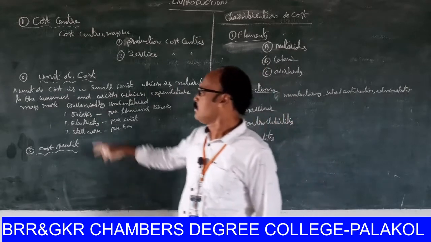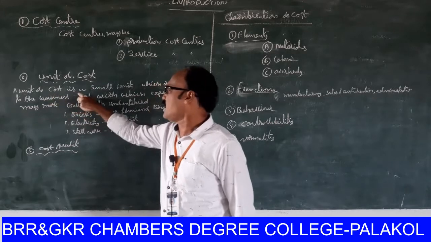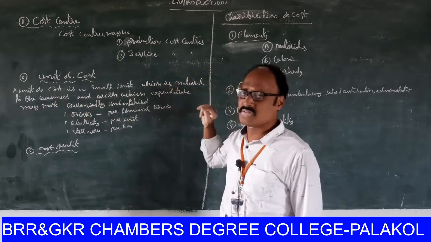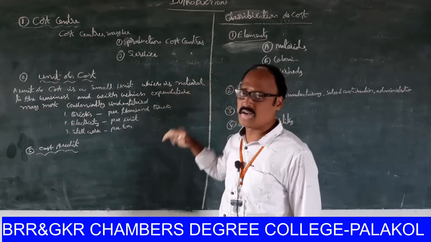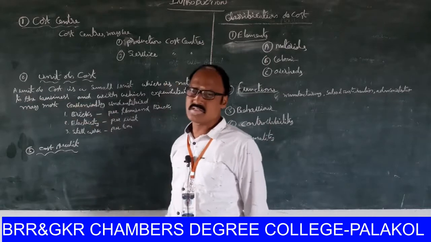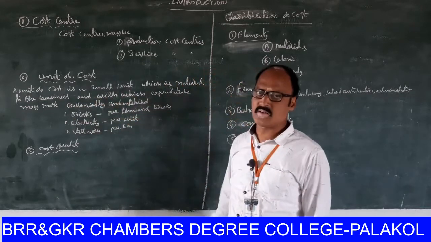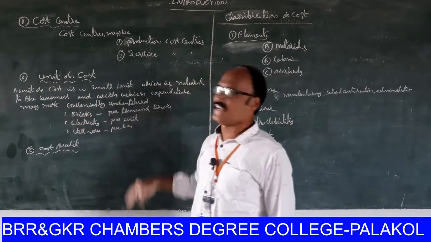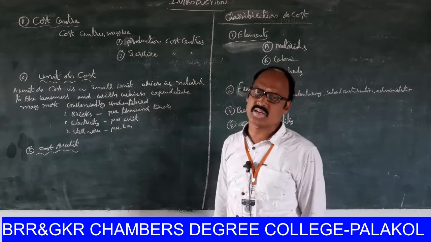Once again, unit of cost. A unit of cost is a small unit which is natural to the business and with which expenditure may most conveniently be identified. It differs for every organization.